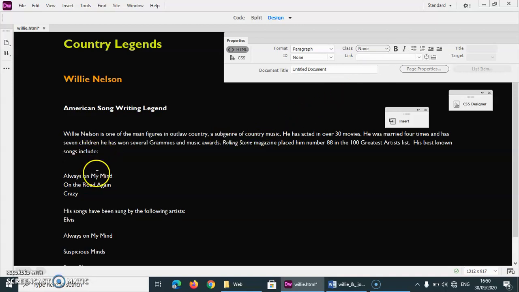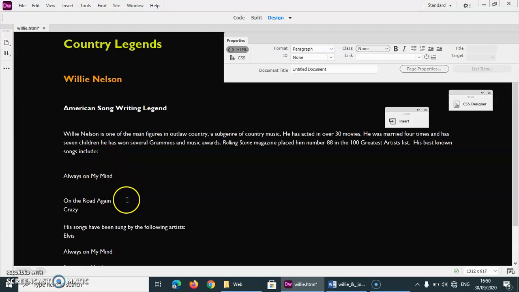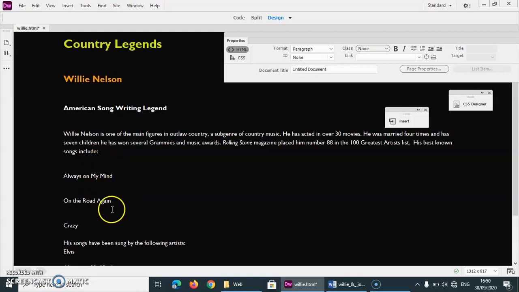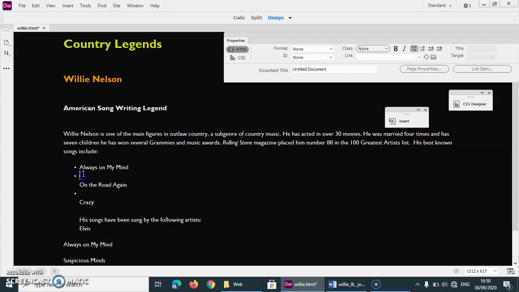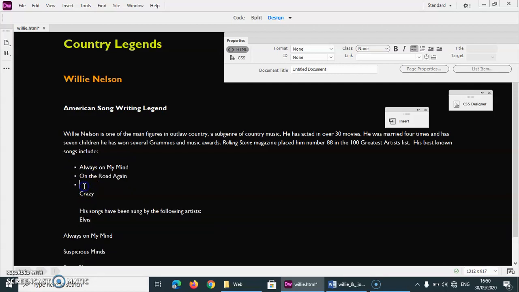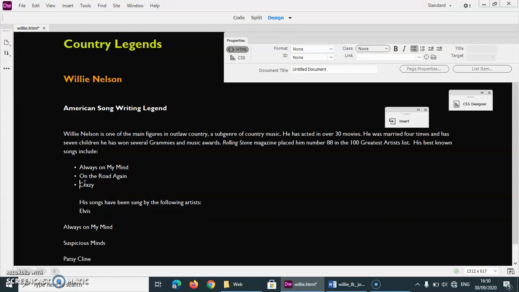So remember I said when you want to do bullet points, there should be a gap between each one. So I'm just going to highlight these songs, go to my bullet points, and again I have to tidy them up. It's just a bit of a nuisance. Now when I click here, I'm hitting the delete key, not the backspace button, the delete key. Now